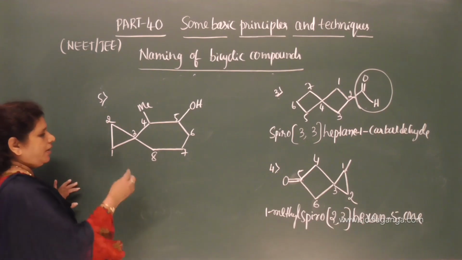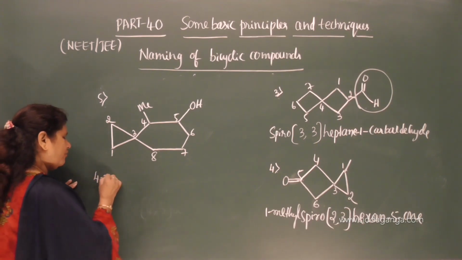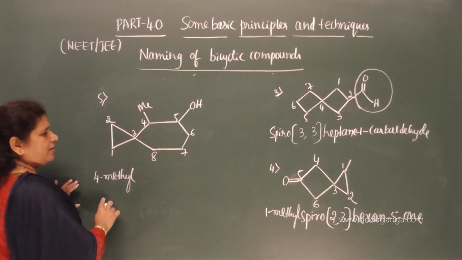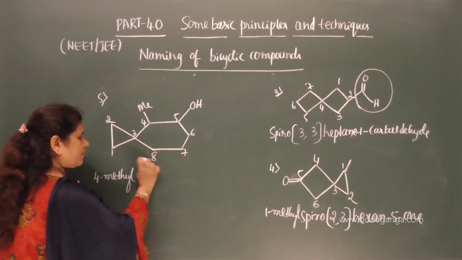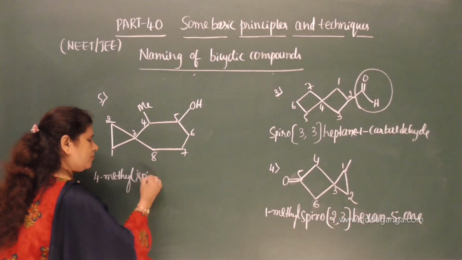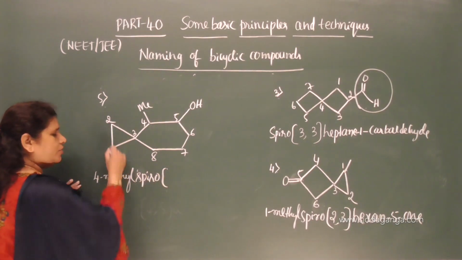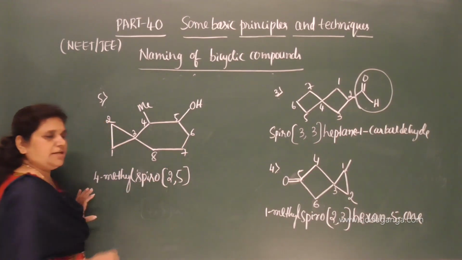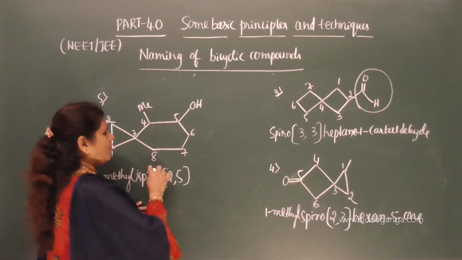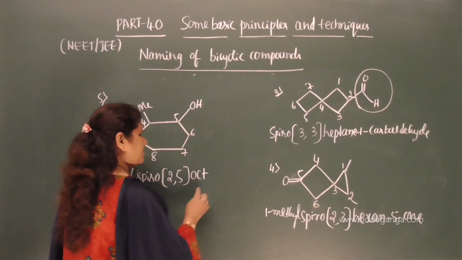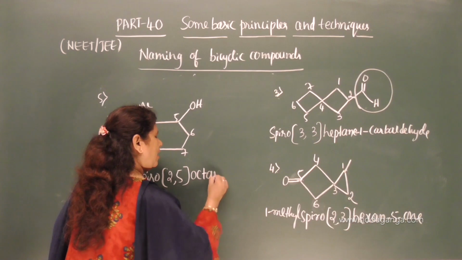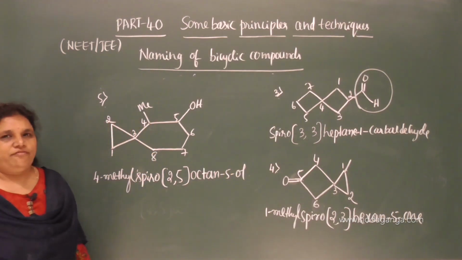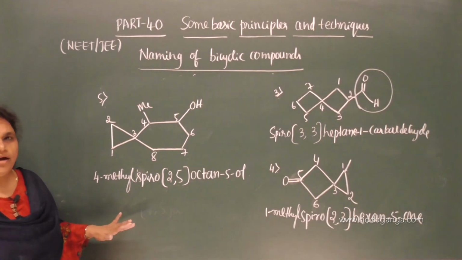Okay. Now give the name. Prefix 4-methyl, then spiro, 2 carbon atoms in the smaller ring, 5 carbon atoms in the larger ring, 2, 5, and the total number of carbon atoms is 8, octane, and 5-ol. Octane-5-ol is the IUPAC name.